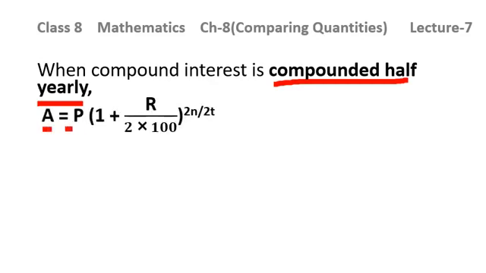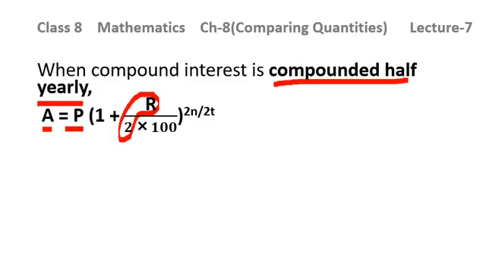Amount will be given by principal. There will be no effect on the principal. Principal will remain same here in the formula, but we have studied in detail that the previous year amount will be the new principal. So if you are using the formula directly, then no change will be there in the principal. But if you are finding it for separate years, like we have solved the examples in the previous lecture, and in the lecture before the previous lecture, that is lecture number 4, 5 and 6. The examples which I have covered in lecture number 5 and 6 will make you more clear if you are doing it step by step.